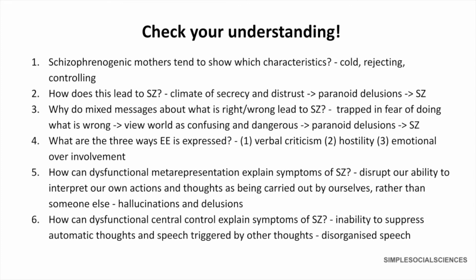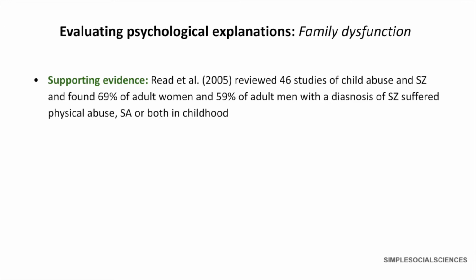Read et al. reviewed 46 studies of child abuse and schizophrenia and found that 69% of women and 59% of men with a diagnosis of schizophrenia suffered physical abuse, sexual abuse, or both in their childhood. This supports the family dysfunction theory, as the core basis of that explanation focuses on the fact that childhood experiences play a key role in developing schizophrenia in later life.